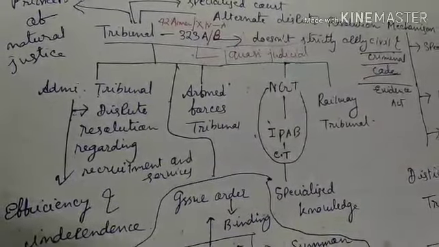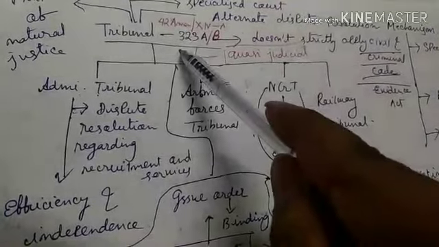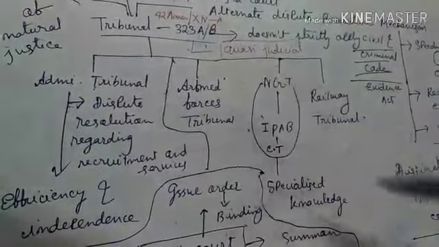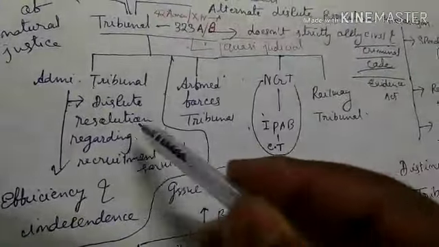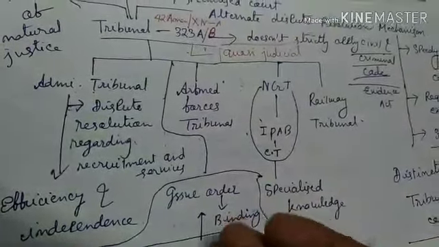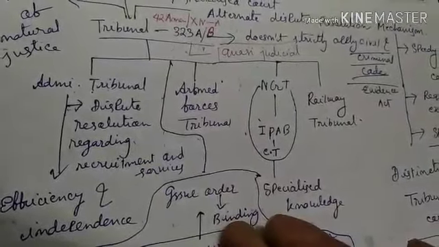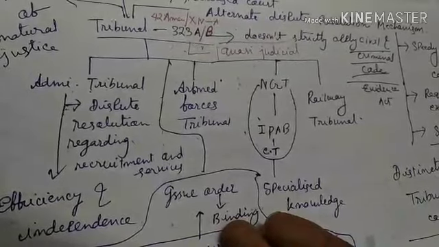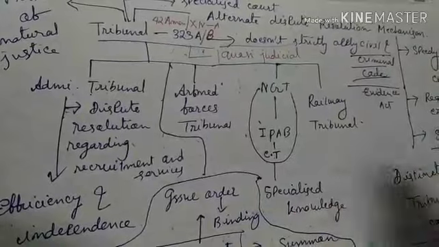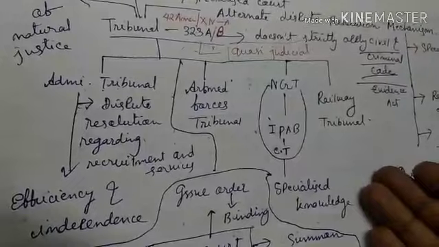So what are the types of special courts? There are various types of tribunals like administrative tribunals, which are under 323A. Administrative tribunal, what do they do? They are a dispute resolution mechanism regarding the recruitment and services of posts of central and state services as well as the posts of local authorities. That means administrative tribunal deals with any disputes regarding the recruitment and the conditions of services under the central government and state government posts as well as the posts under local authorities.